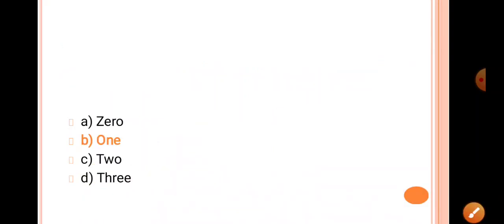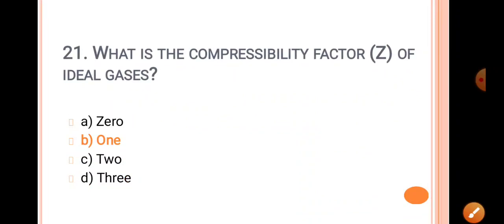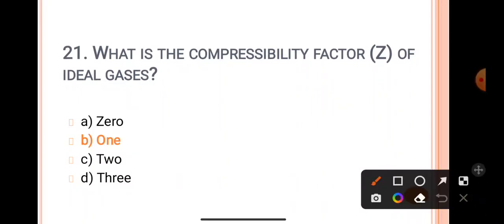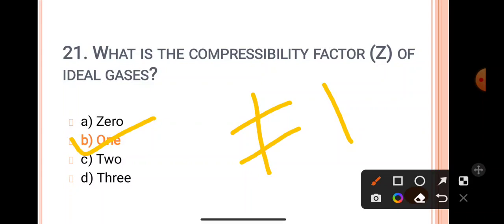Next question, what is the compressibility factor Z of the ideal gas? Ideal gas साठी compressibility factor 1 असतो आणि real gas साठी it is not equal to 1, means it is less than or more than 1 राहील पण तो equal to 1 राहणार नाही. So this is the question, what is the compressibility factor Z of an ideal gas, and the answer is 1.